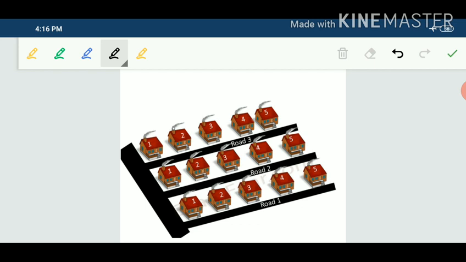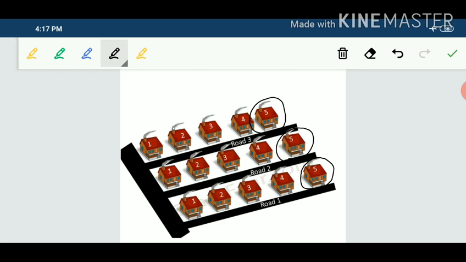Are you able to deliver that parcel? I just give you one reference, that is house number 5, but here three houses numbered 5 are given. Now the problem is, in which house do you have to give that parcel? It means the information is not complete.